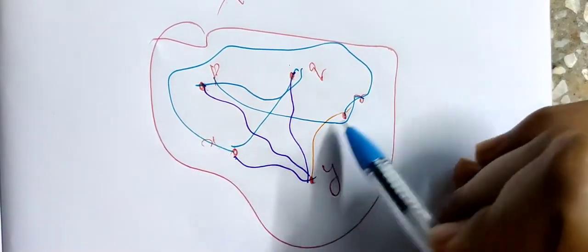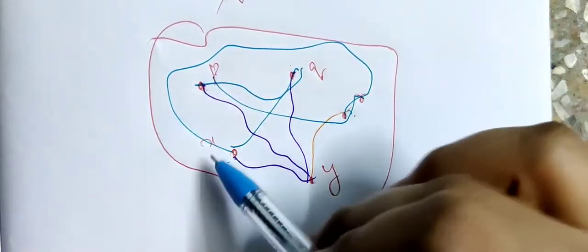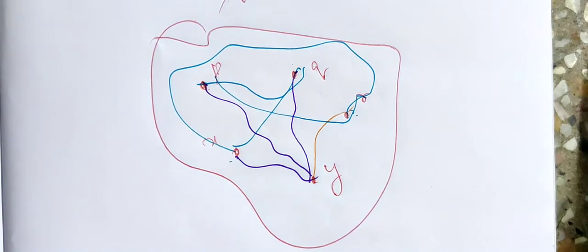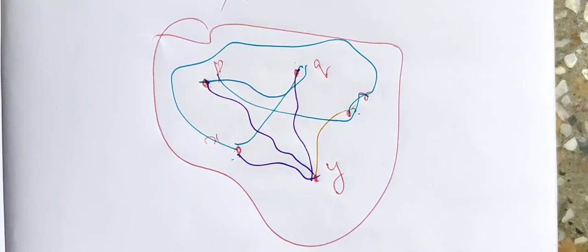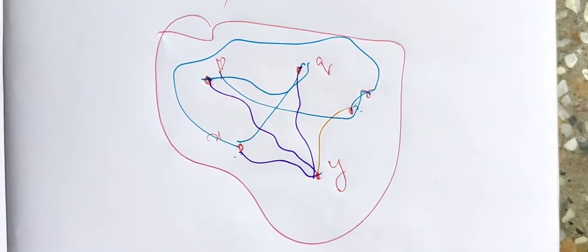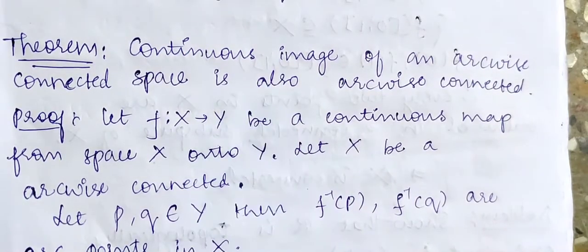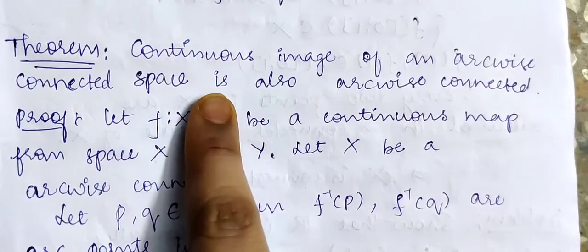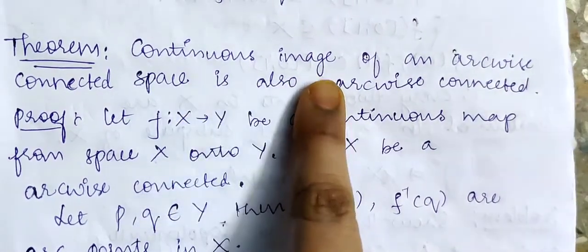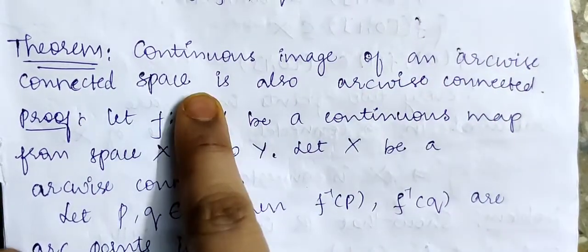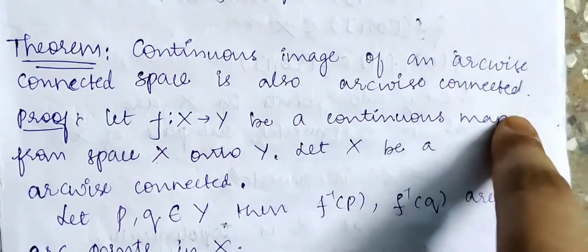If each two points are connected by an arc like this, then the space X is said to be arc-wise connected. Fine. The next theorem in arc-wise connected space is: continuous image of an arc-wise connected space is also arc-wise connected.